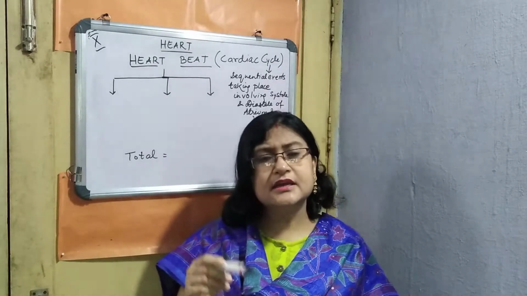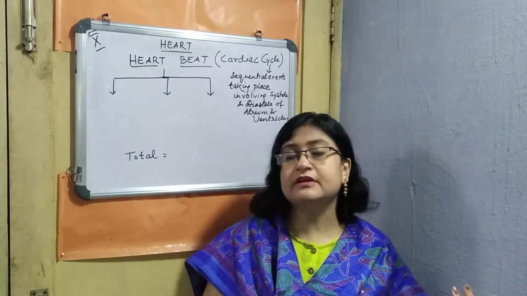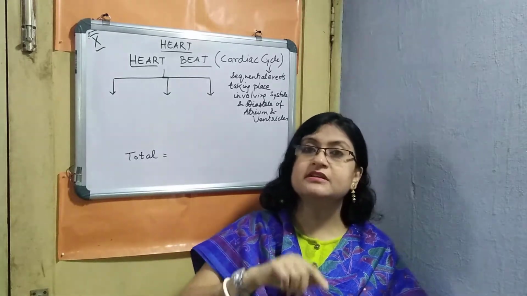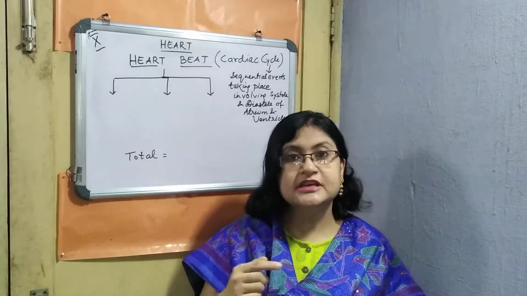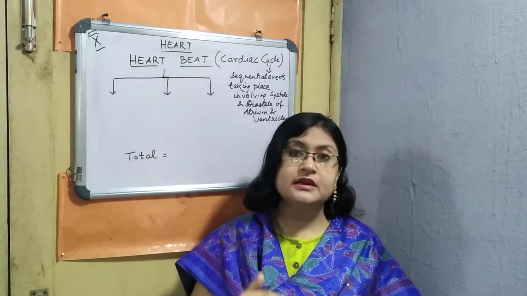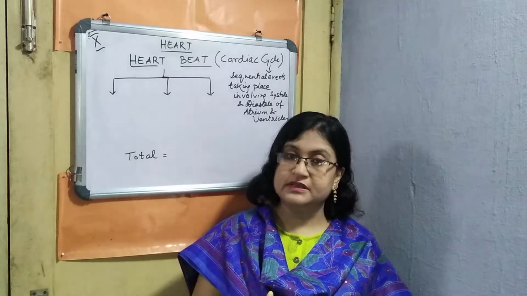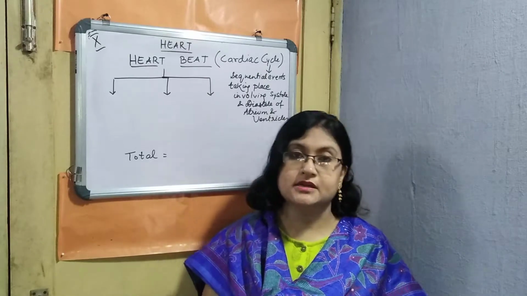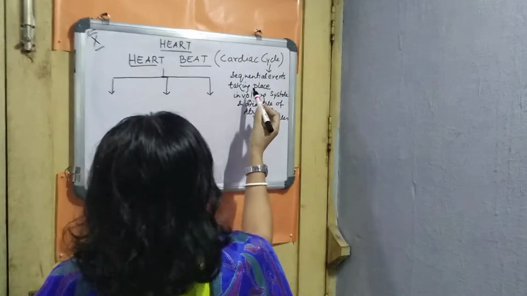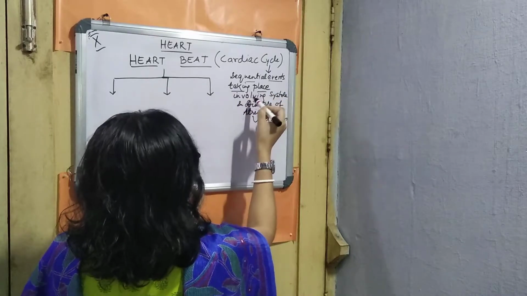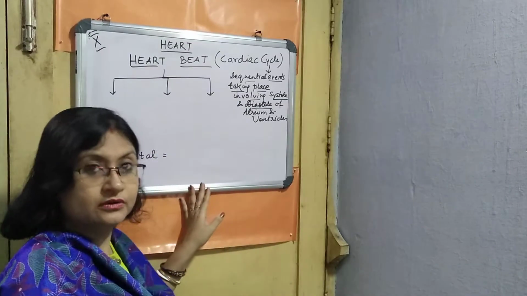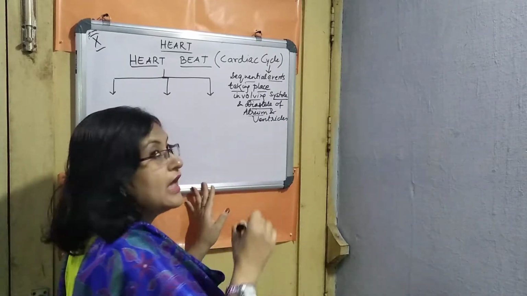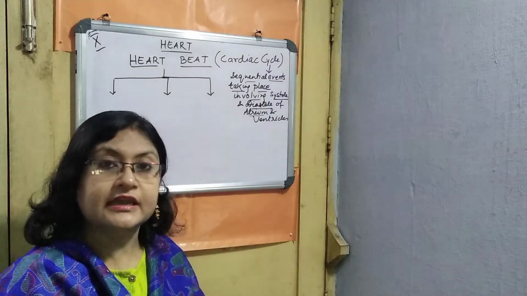Any cycle, like we have learnt about the water cycle and the carbon cycle, involves a circular motion, where repeated events take place one after the other. There are no haphazard events. If sequential events are taking place, then we call that a cycle. So the cardiac cycle is the sequential events which involve both systole and diastole, and the atria, meaning auricles, as well as the ventricles both undergo this.